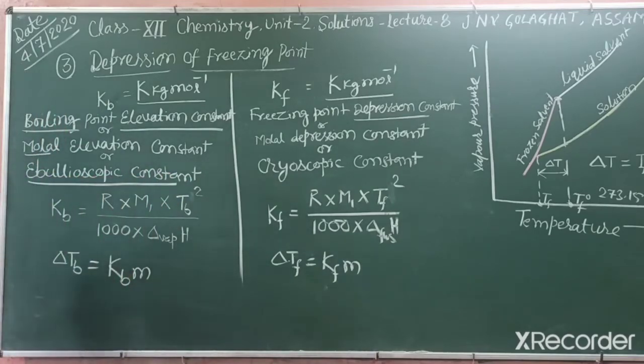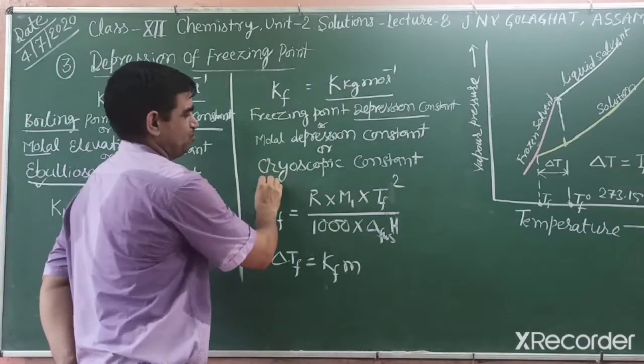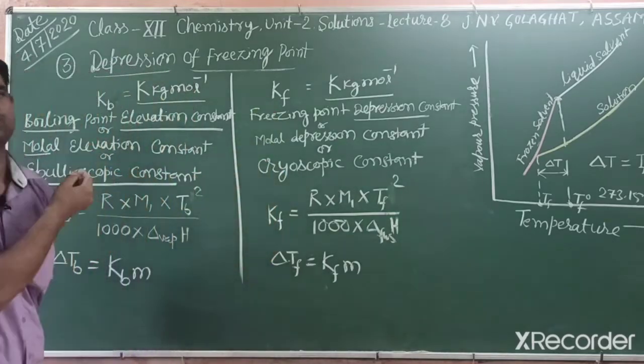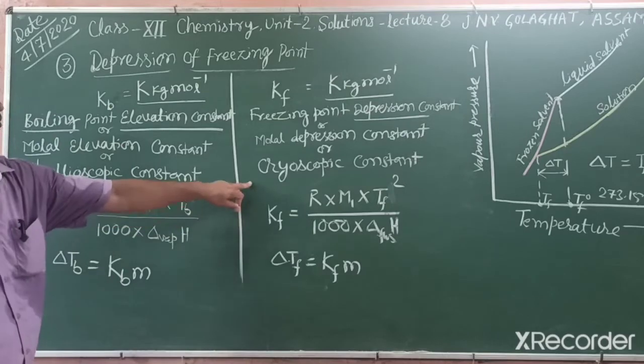How can we remember this? Ebullioscopic has a B, and Kb also has a B. And the rest one, Kf, is the cryoscopic constant.